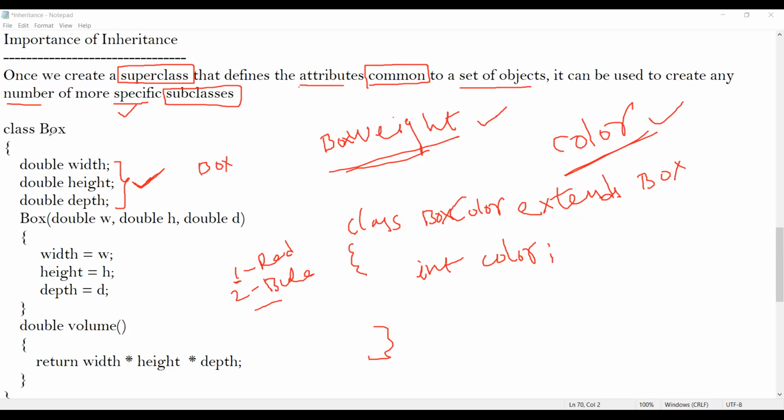Once we define a superclass, so box is a superclass, it defines attributes common to a set of objects. These attributes are common to an object called box weight, and these attributes are common to an object called box color. That's why we say the advantage of inheritance is code reusability. Not writing the code again and again; the code can be inherited.